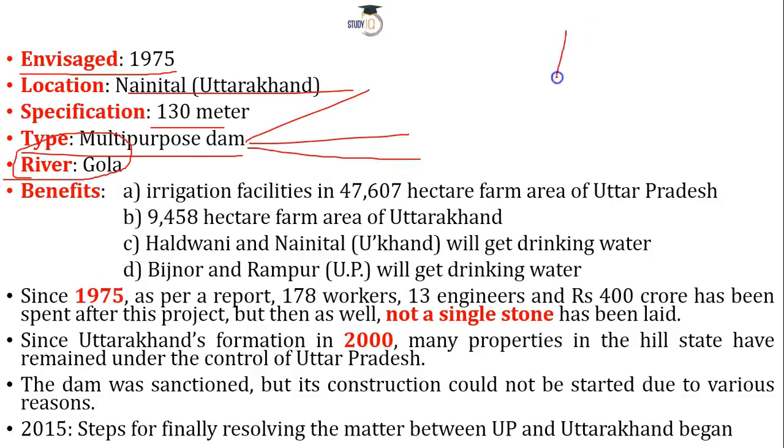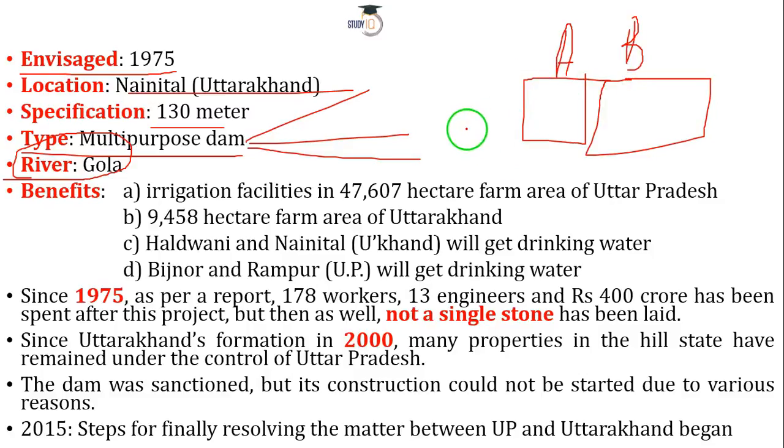Dear friends, if you find a match-the-following question with two sections, A and B, where in one you are given the names of dams and in the other the names of rivers, then I'm not talking about other rivers and dam projects, but these four dams and the rivers pertaining to each of them. It should be crystal clear in your mind. Of course, you can download this lecture, but go through it again and again and revise it, because as I told you, this is a very important topic which we are discussing here.